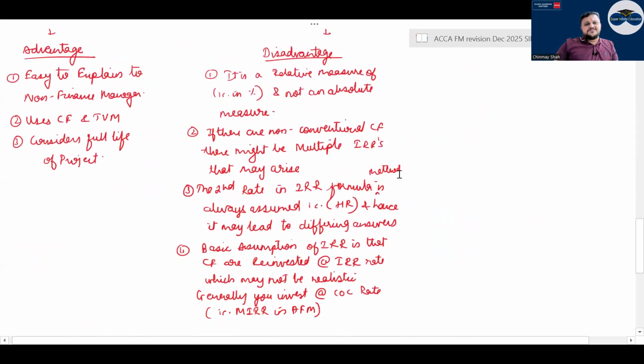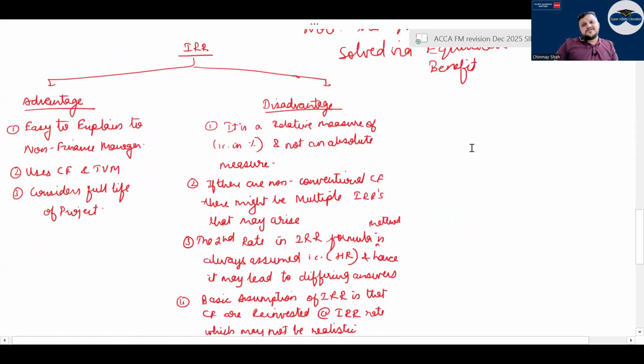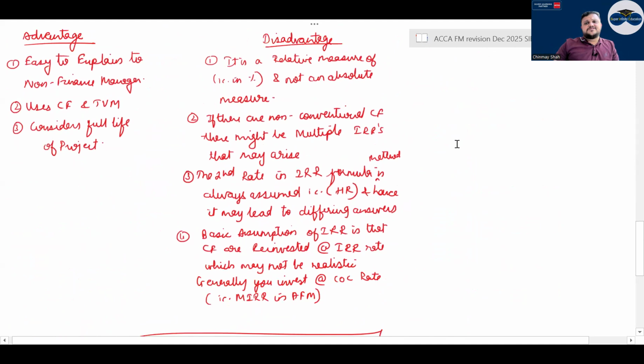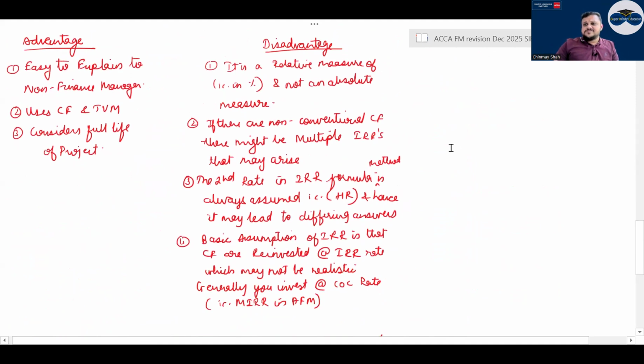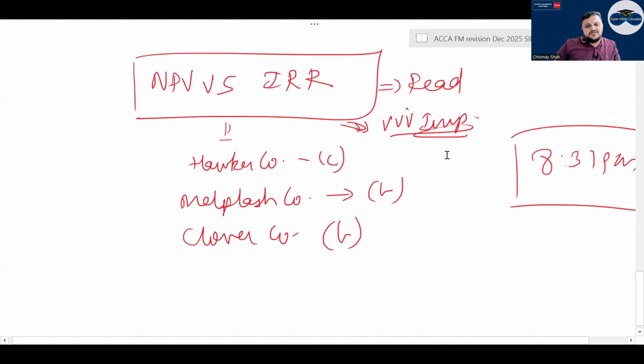IRR advantages: easy to calculate for a non-finance manager, uses cash flow and time value of money, considers full life of project. Disadvantages: it is a relative measure, obviously in percentage. If there are non-conventional cash flows, there will be differing answers which may not be correct, right? And the second rate of the IRR formula method is always assumed, and hence it may lead to differing answers.